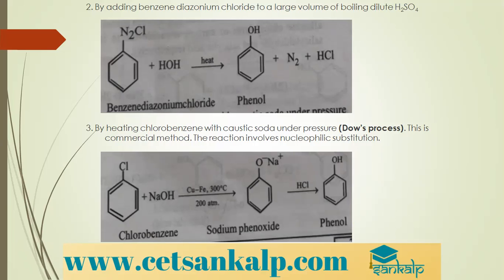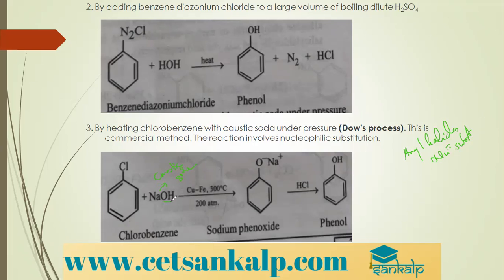When chlorobenzene is treated with sodium hydroxide, which is called caustic soda, correct? So when it is treated with caustic soda in presence of copper iron alloy at 300 degrees Celsius and 200 atmospheric pressure. Why is this high temperature and high pressure maintained? Because we know that aryl halides, or haloarenes, are less reactive towards nucleophilic substitution. They do not undergo nucleophilic substitution that easily, because they themselves are electron rich and a nucleophile has to attack. Therefore, we maintain these harsh conditions.